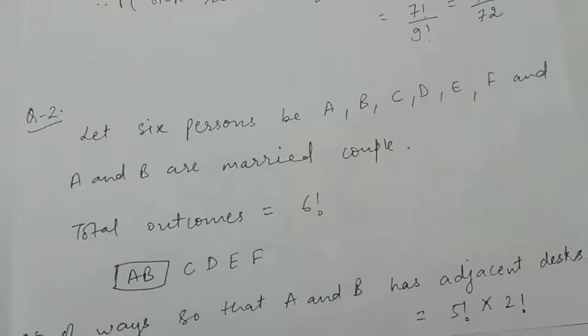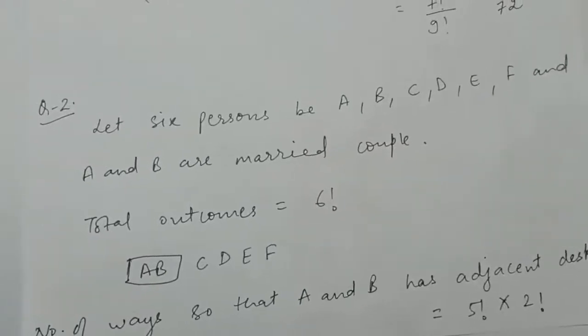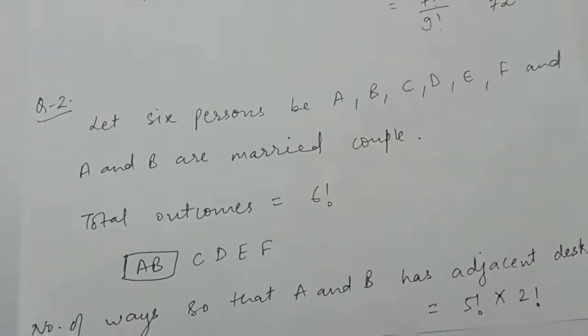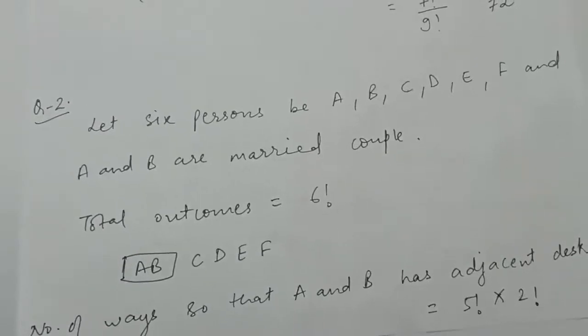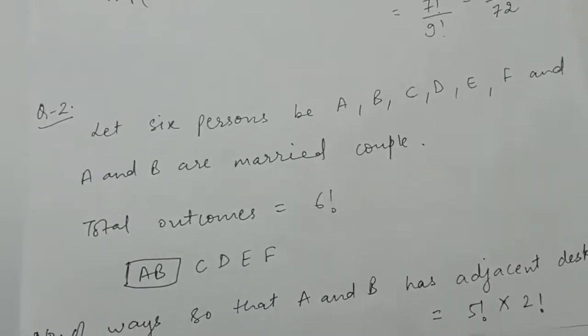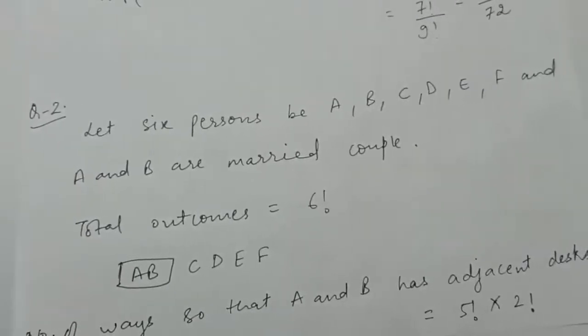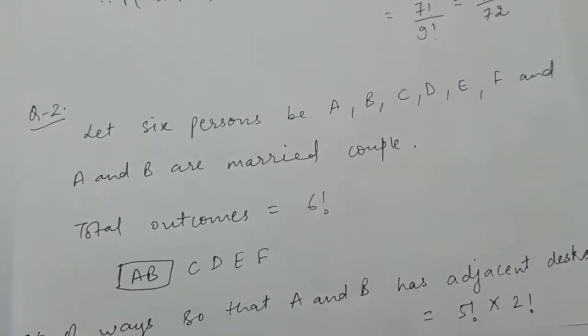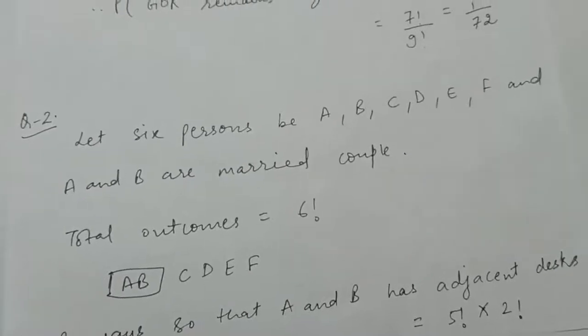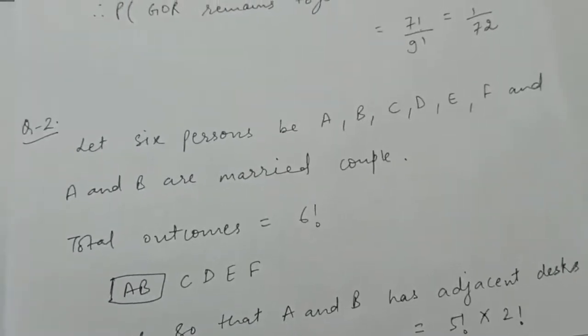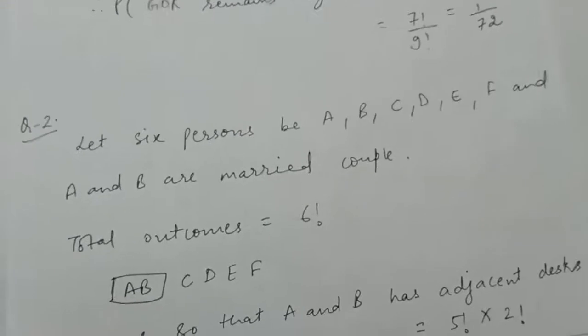Now the next question, number 2: there are 6 new employees, 2 of whom are married to each other, to be assigned 6 desks lined up in a row. If the assignment of employees to desks is made randomly, what is the probability that the married couple will have non-adjacent desks?